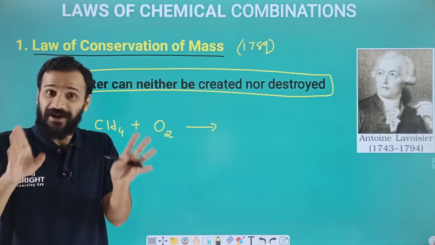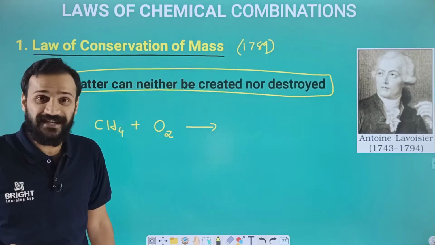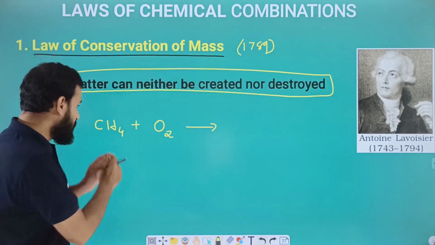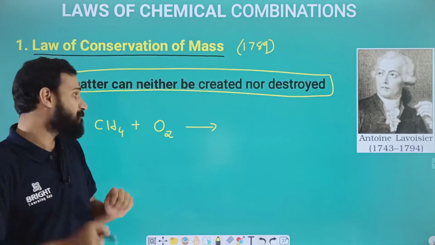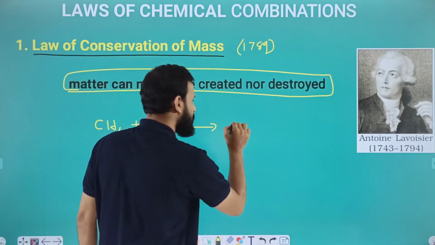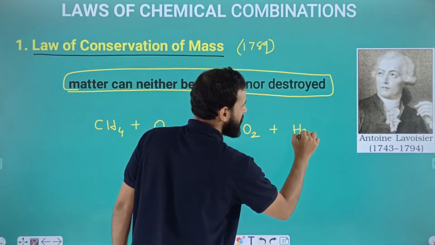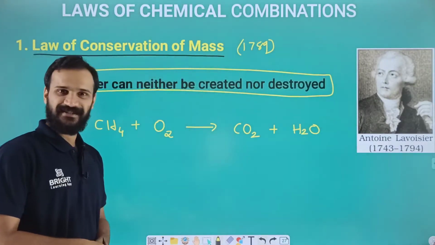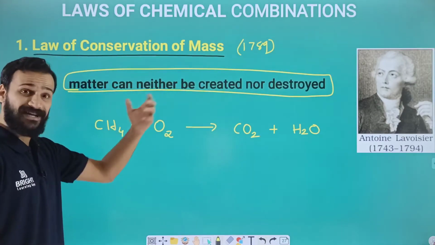Compounds which contain only carbon and hydrogen are called hydrocarbons. When hydrocarbons undergo oxidation, the product will always be carbon dioxide and water. This will be the product we get. So dear students, first of all we want to balance the reaction.